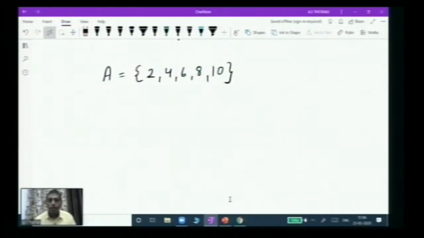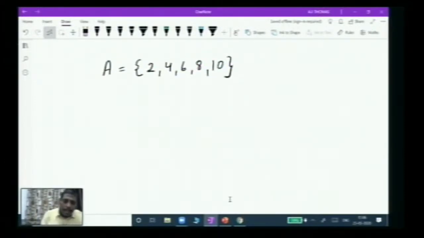So the student wants to know how to convert from roster to set builder form. This is in roster form, so I'm going to convert this into set builder form. I'm going to convert the same set, so I will give the same name A to it. After that, we have to use the equals to sign. Then we start with braces, and we use a symbol which, as I told, means for all elements. So for all x.